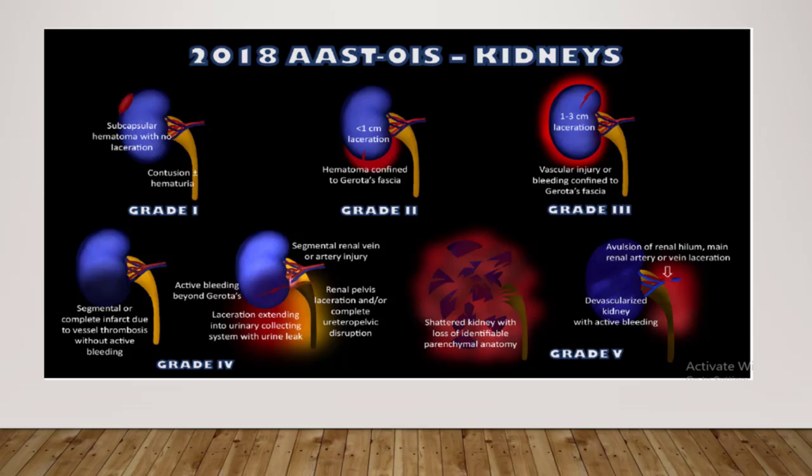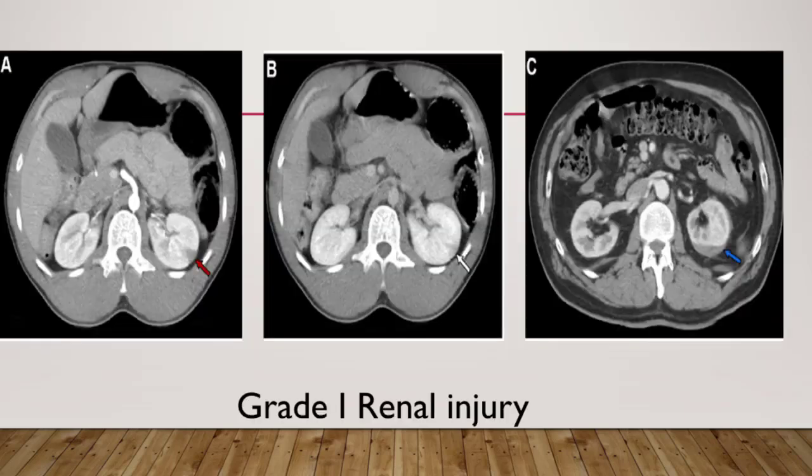Grade 5 injury include shattered kidney with loss of identifiable parenchymal anatomy, main renal artery or vein laceration, avulsion of the hilum, devascularized kidney with active bleeding. Shattered kidney result in multiple fragments and usually associated with urine leak and active bleeding. Here our first case for grade 1 renal injury.